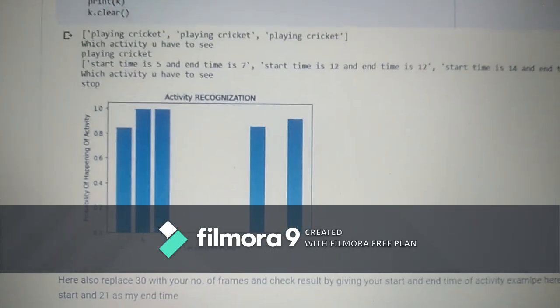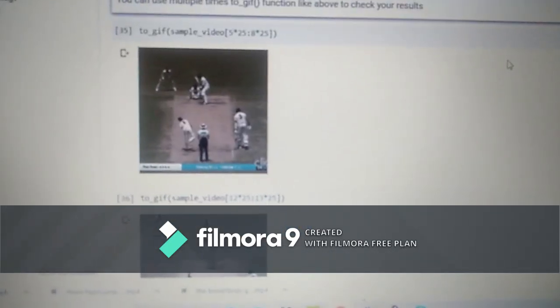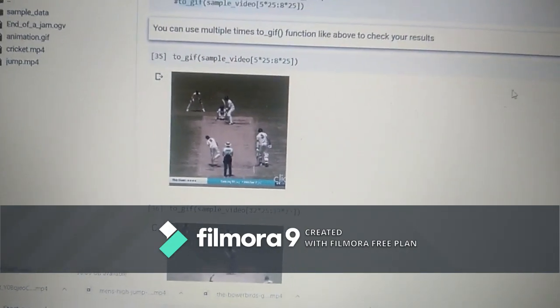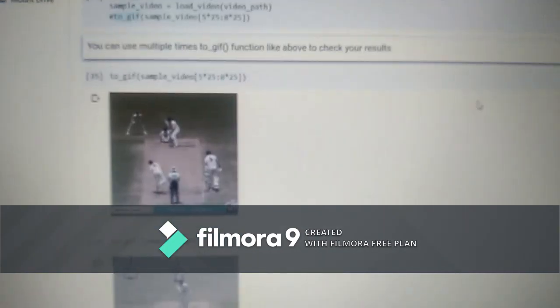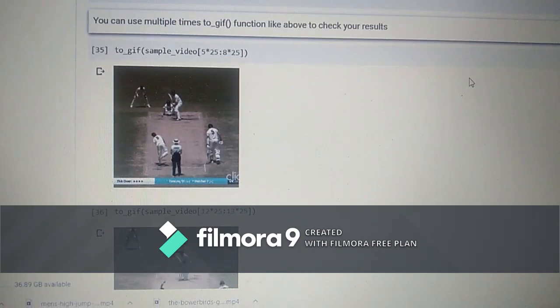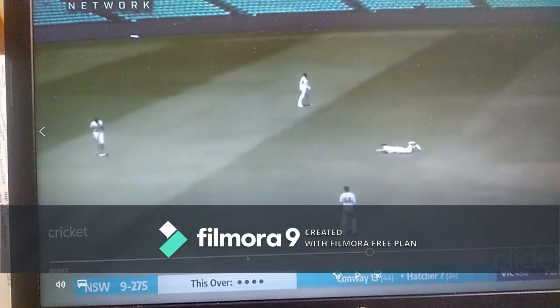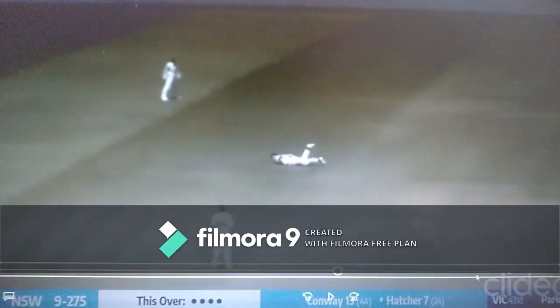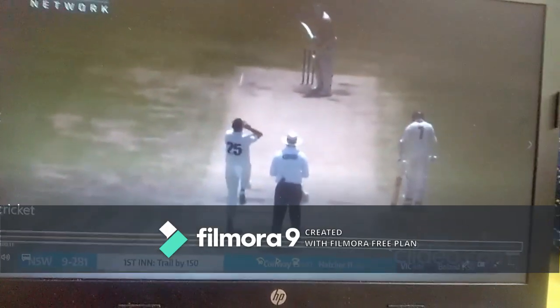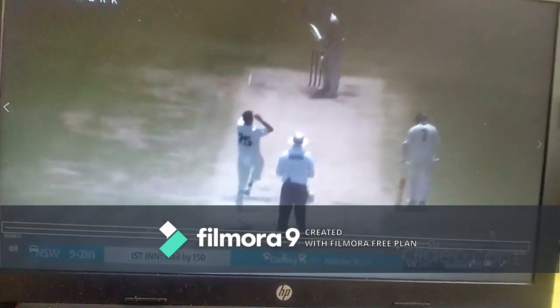And this is the graph. This is the 2GIF function in which you can apply the start and end time. See, I have written it, and you can use it multiple times to check your result. See, now 5 to 7. Yeah, now the 12th second. See, this is 11th and this is 12th.